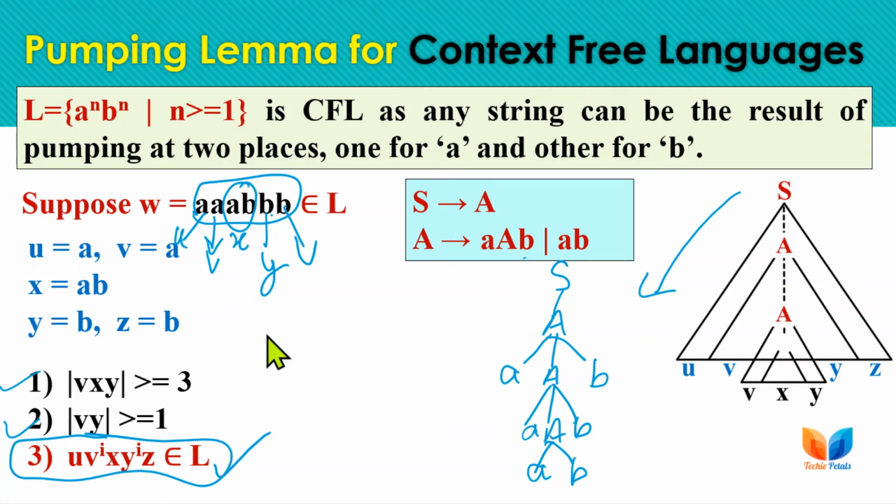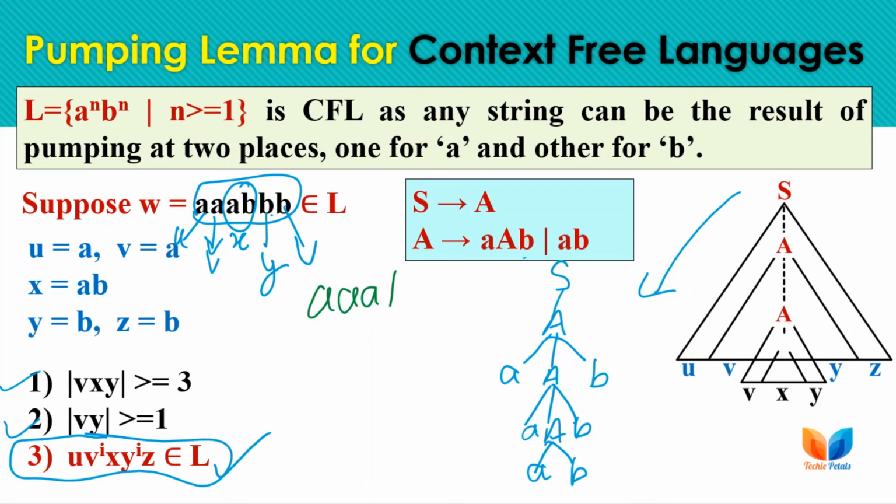Let's check for the iteration, whether the string belongs to the language if we iterate the V and Y parts for more than 3 times, more than 5 times. So let's check this condition here, as AAA and BBB. We will be iterating this and this part only.